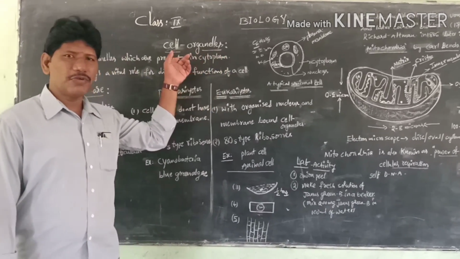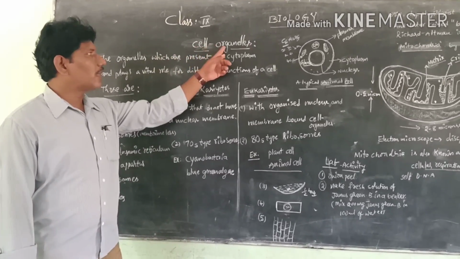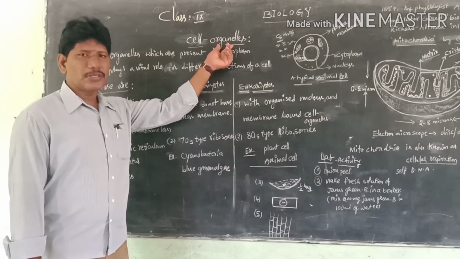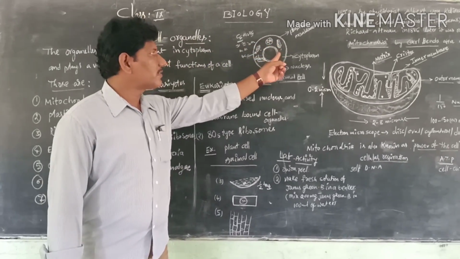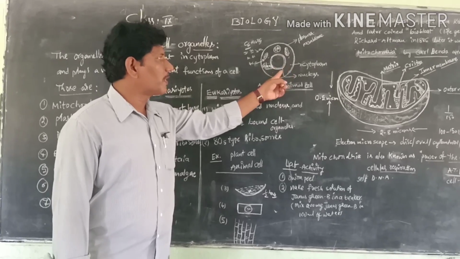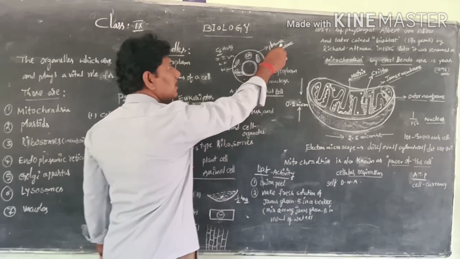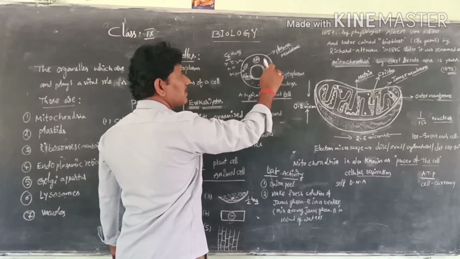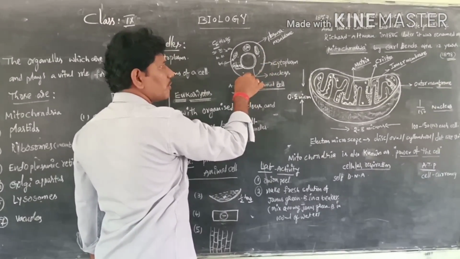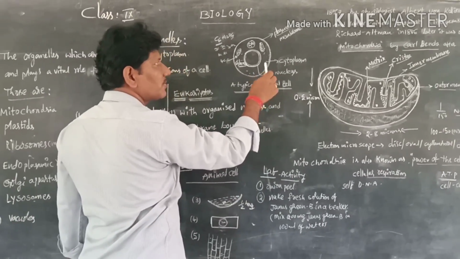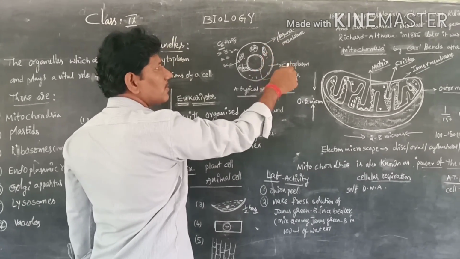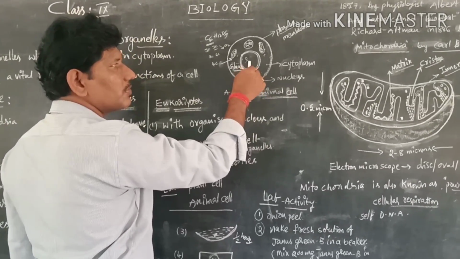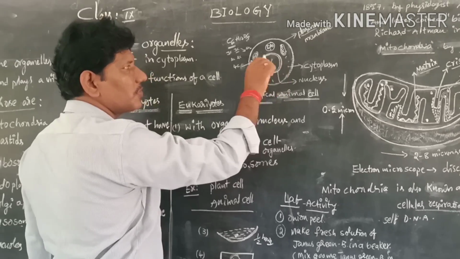First of all, let me explain what we mean by cell organelles. Cell is a basic unit of life. Organelles are minute particles which are floating in the cell cytoplasm. This is called the plasma membrane, and this is a typical animal cell. If we represent a typical animal cell as a circular structure, it has three basic components. Plasma membrane is the outer membrane, cytoplasm is the fluid filled portion, and nucleus is the center of the cell which has some genetic material. This we have already completed in the previous videos.